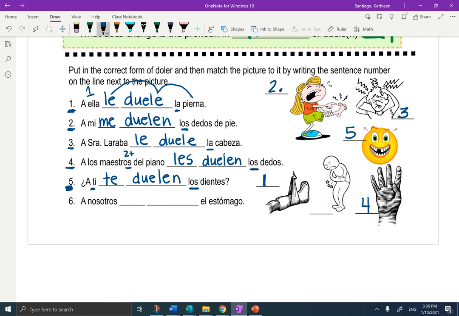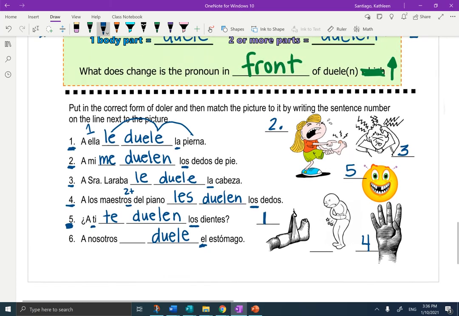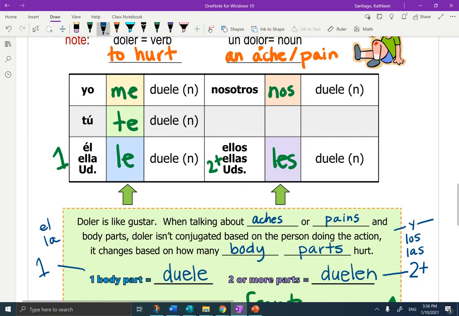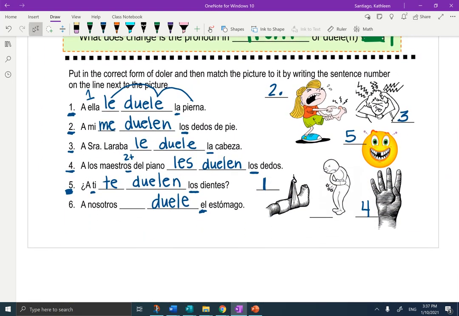And let's do the last one. A nosotros blank blank el estómago. El estómago. Duele or duelen? That's right, it's singular, so it would be duele. Nosotros, to talk about our stomach hurting, it would be nos. A nosotros nos duele el estómago. Número 6, there's only one left. It has to be this one, número 6. Okay, I hope that helped.